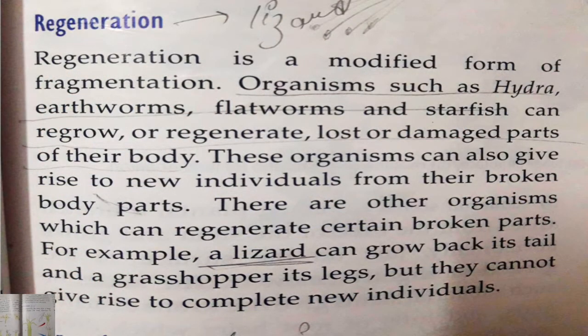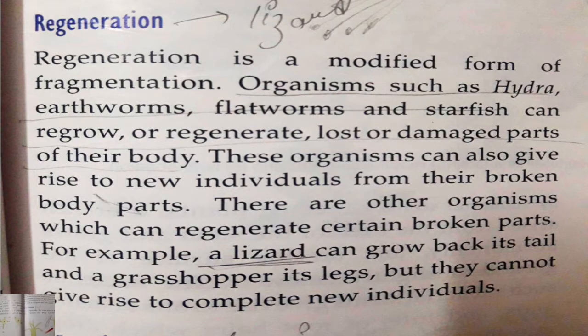Next is regeneration. Students, what is regeneration? Regeneration is a modified form of fragmentation. In fragmentation, new individuals are formed from each piece of the single individual, right? But in this, organisms such as hydra, earthworms, flatworms, and starfish can regrow or regenerate their damaged body parts. So these organisms can also give rise to new individuals from their broken body parts.